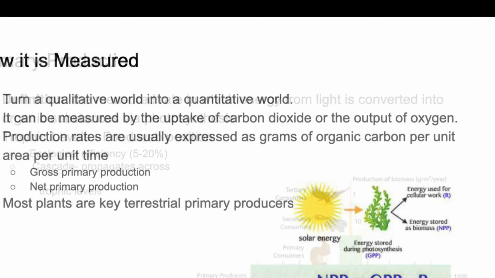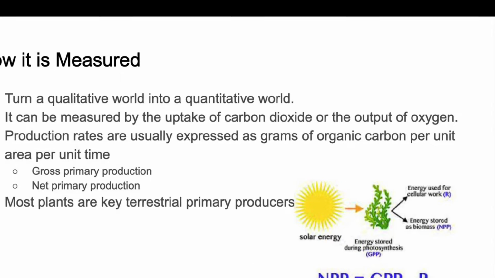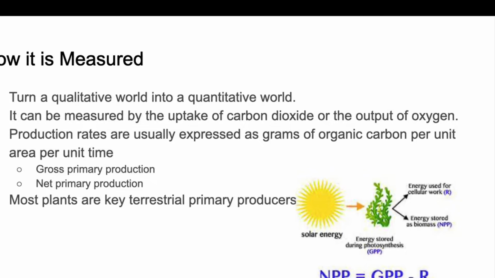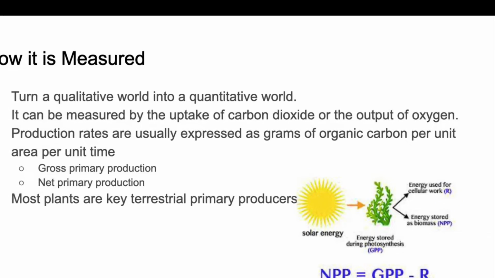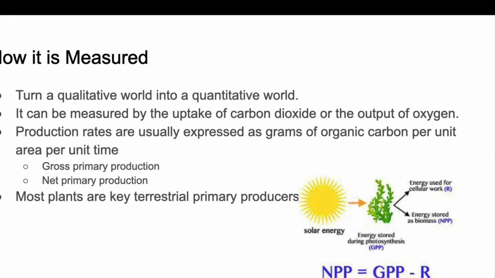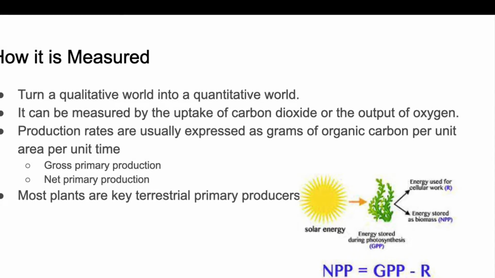Primary productivity can be measured as the uptake of carbon or the output of oxygen. The gross primary production is the total measurement of primary productivity. The net primary production is the available amount of production after producers have undergone their own cellular respiration.